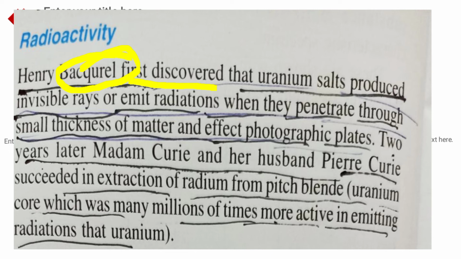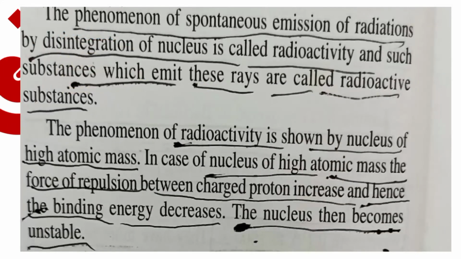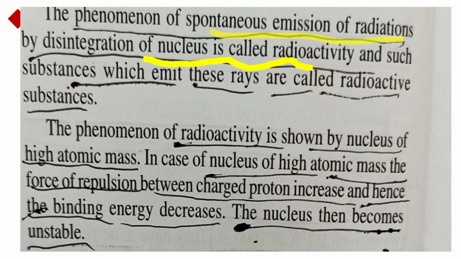Two years later, Madame Curie and her husband Pierre Curie succeeded in extraction of radium from pitchblende, also known as uranium ore, which was many millions of times more active in emitting radiations than uranium. The phenomenon of spontaneous emission of radiation by disintegration of nucleus is called radioactivity. Such substances which emit these rays are called radioactive substances.